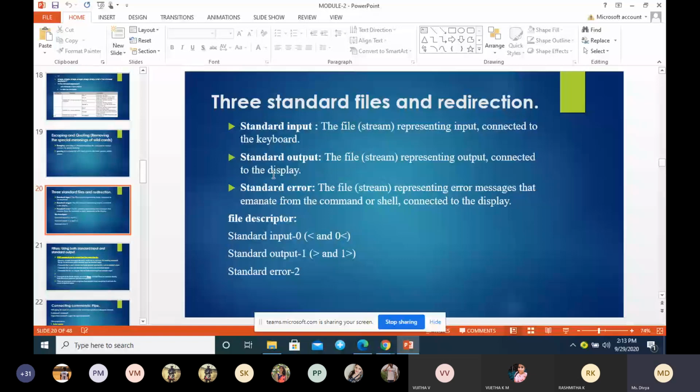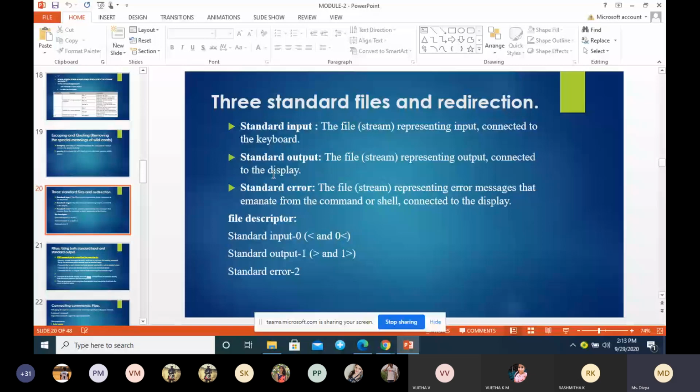So we all know about the terminals, right? We have used terminals in C programming, in the lab. A terminal is nothing but a screen; we can call it a display, which takes the input from the keyboard and displays the output when you execute the programs.